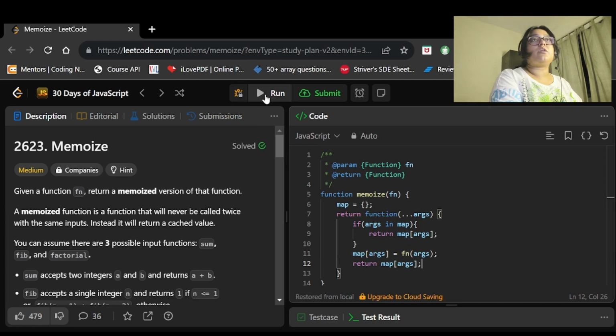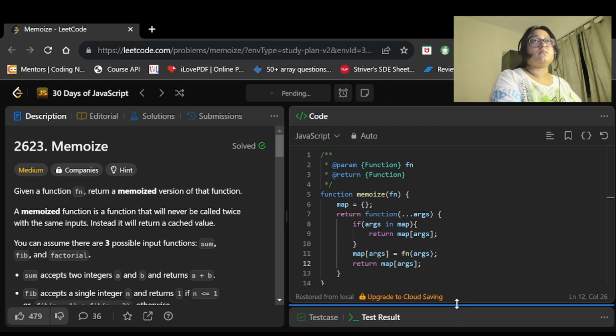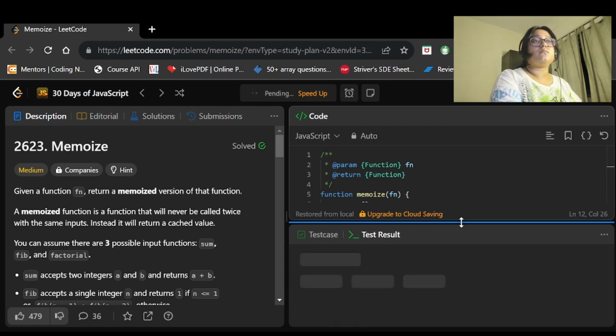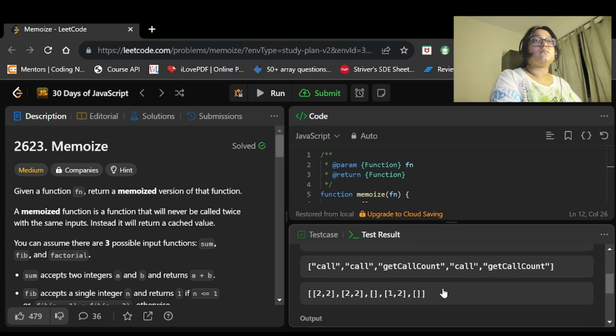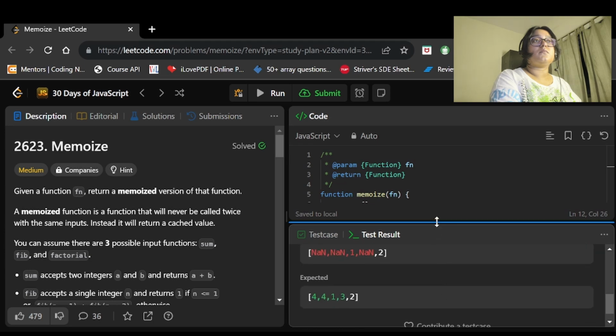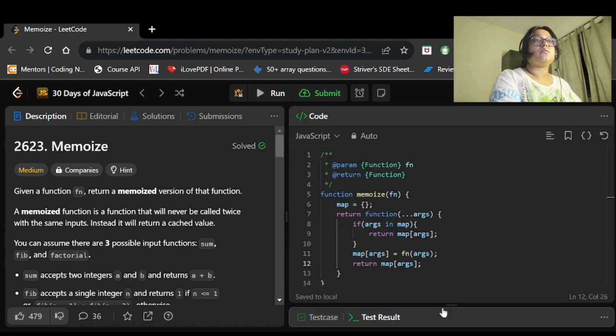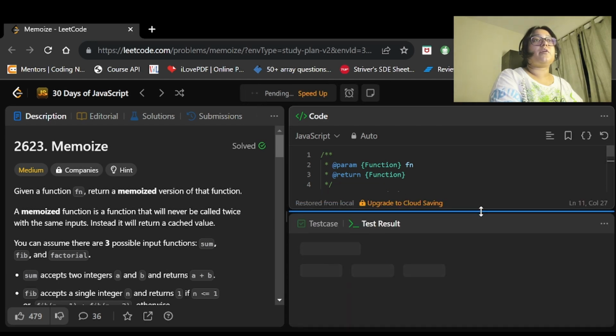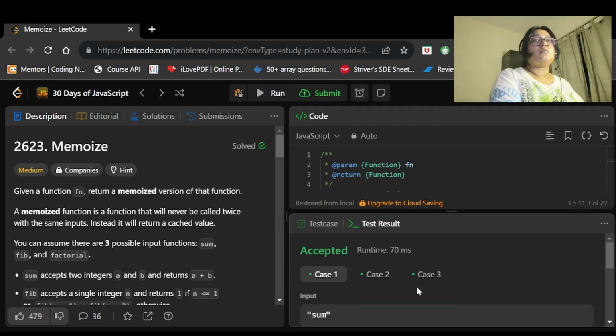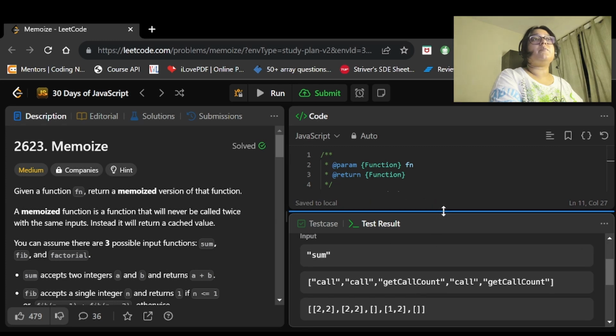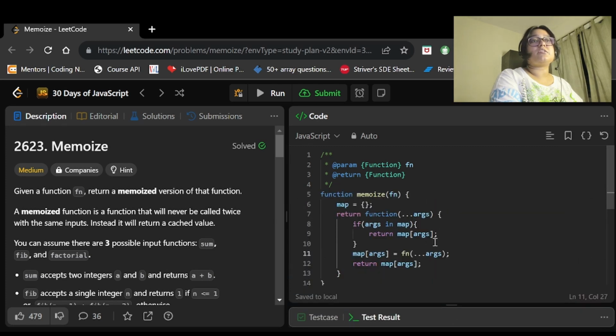Now let's try to run it. We need to use the spread operator here because the values will be passed in the form of an array if I just send the argument, right?